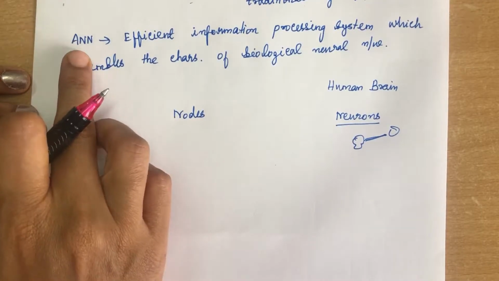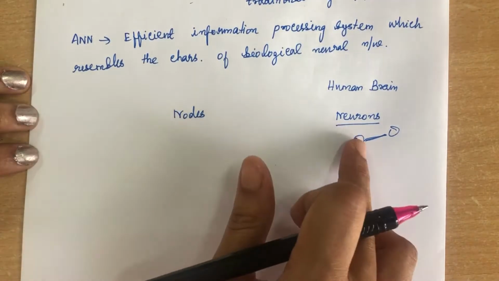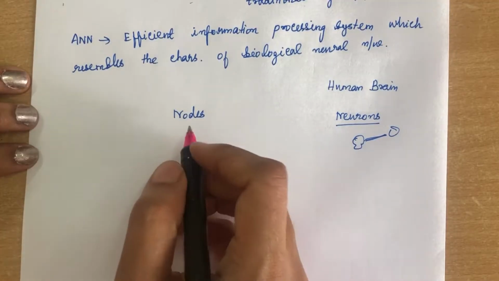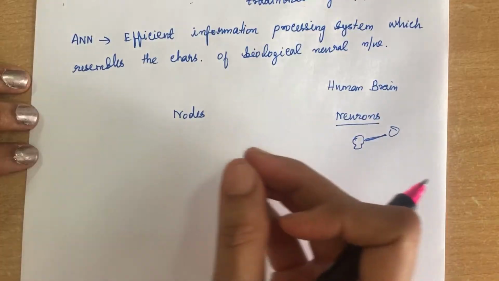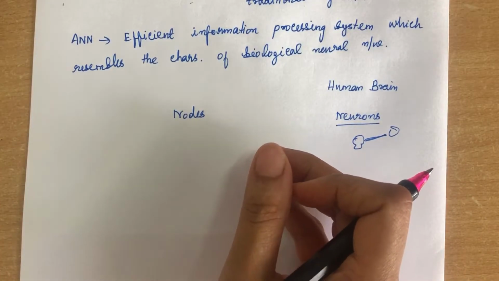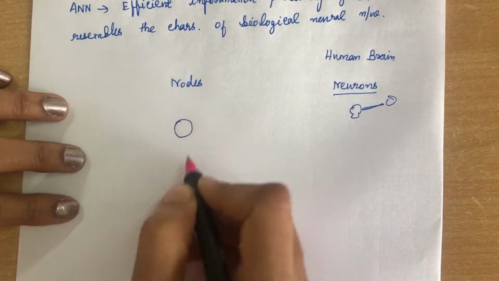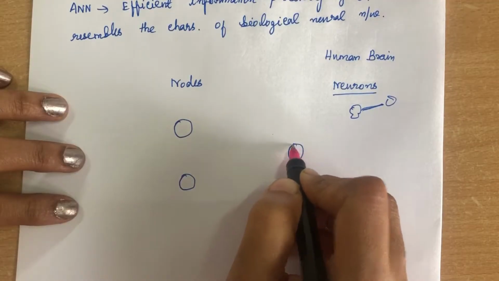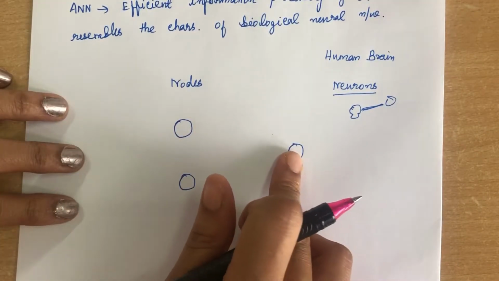So ANN possesses highly interconnected processing elements. These are all processing elements. Those elements are called nodes, and these elements are connected with other nodes using some connection link. So we will see how it is designed. Suppose we have two input nodes which are connected to an output node.